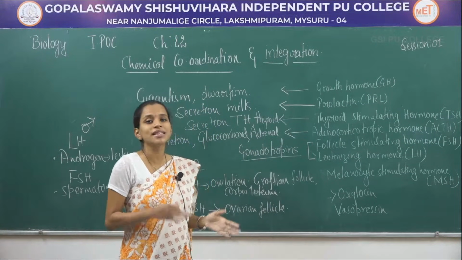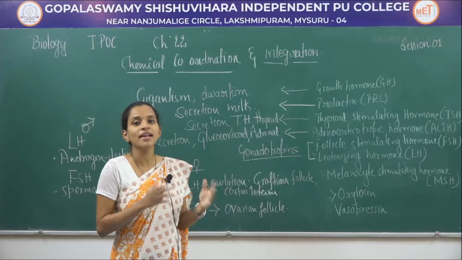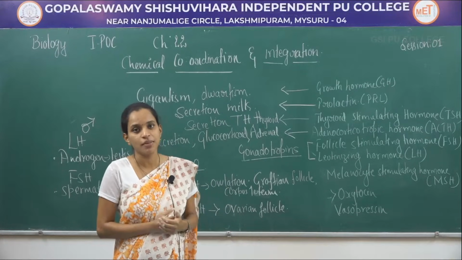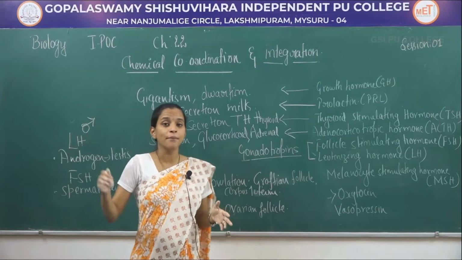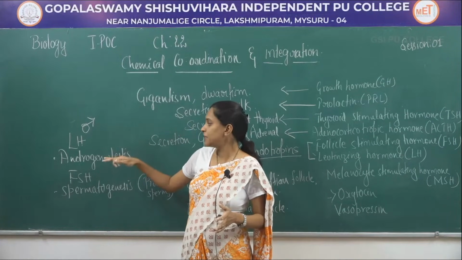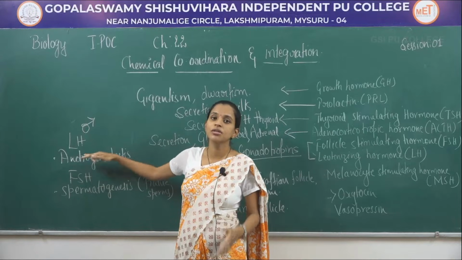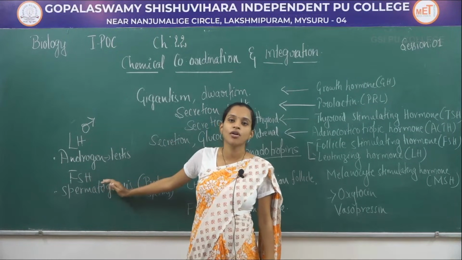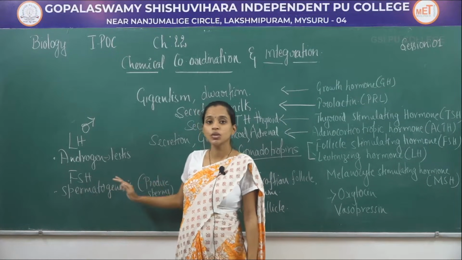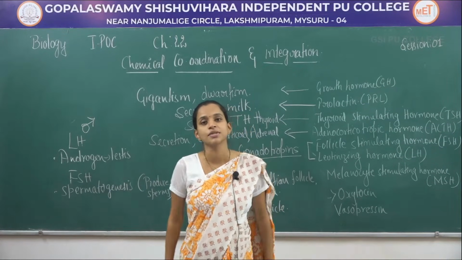These gonadotropins act in different forms in the male and female reproductive systems. In males, luteinizing hormone helps in releasing androgen from the testes, and follicle stimulating hormone helps in spermatogenesis, that is production of sperms.